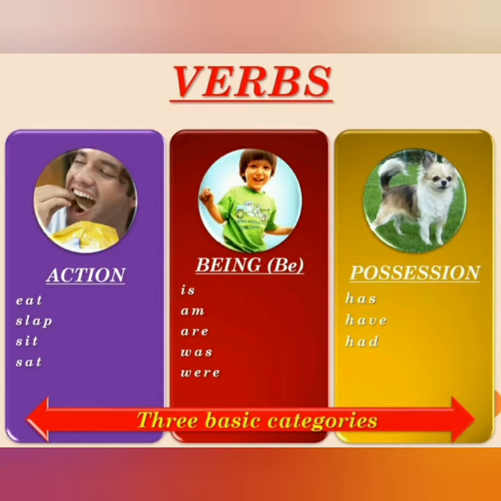It tells us about the ownership. Let's see the chart. Here in action column you can see eat, slap, sit, sat. These are action words, and these verbs tell us about the action. And next, being: is, am, are, was, were. Next is possession: has, have, had. These are also helping verbs, and they tell us what someone owns. We use has, have, had to show the ownership.